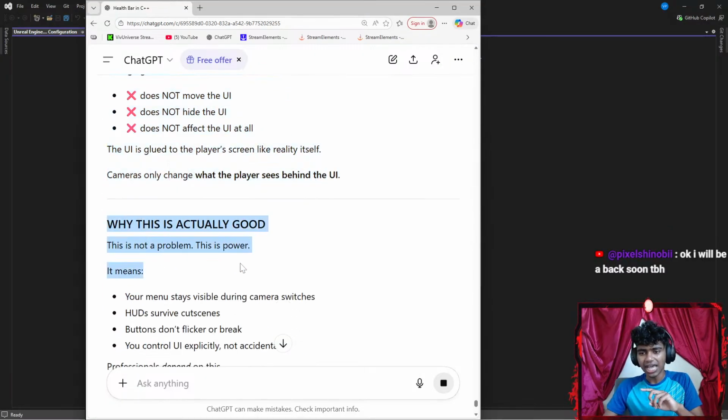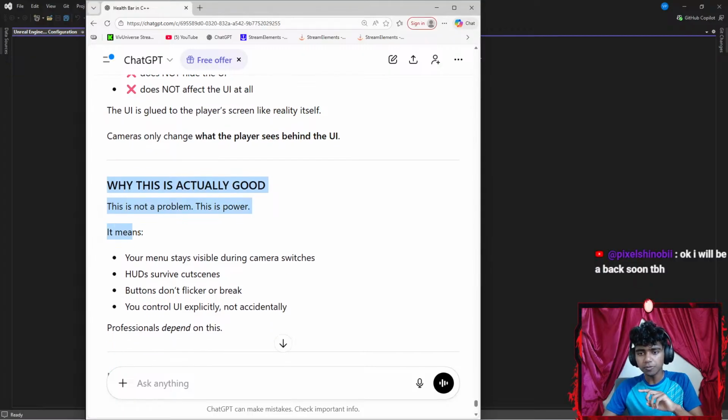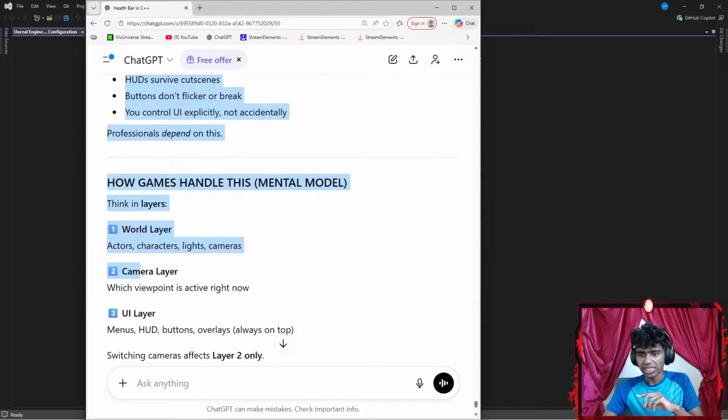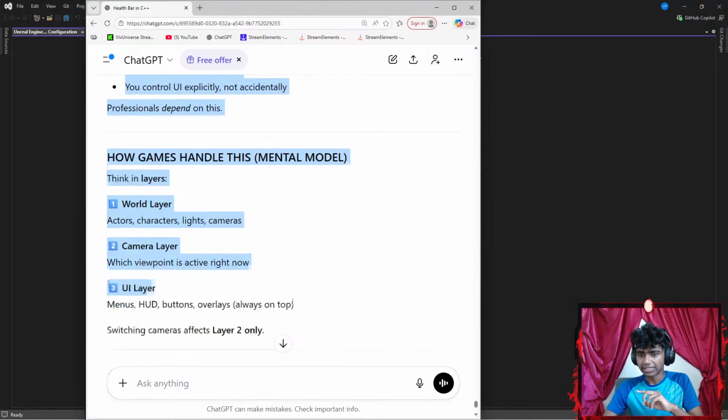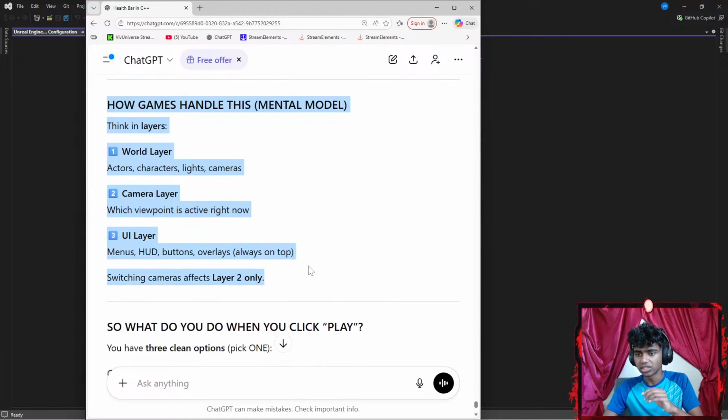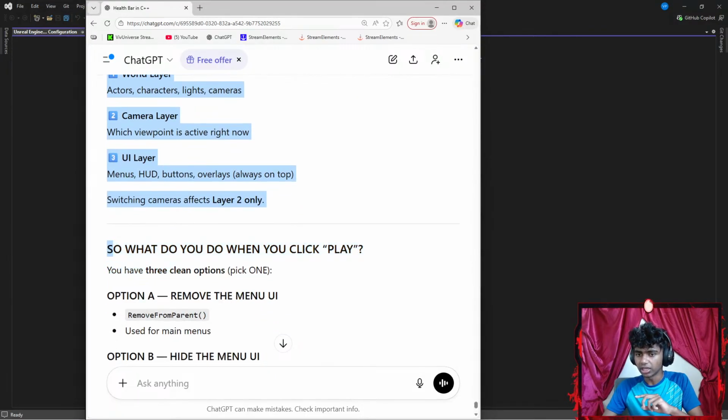Okay, why is this actually good? This is not a problem. This is power. It means your menu stays visible. How does the game handle it? The mental model: think in layers. World layer: actors, characters, lights, camera layer. Which viewpoint is active right now? UI layer: menus, HUD, buttons, overlays, always on top. Switching camera affects layer 1 only.